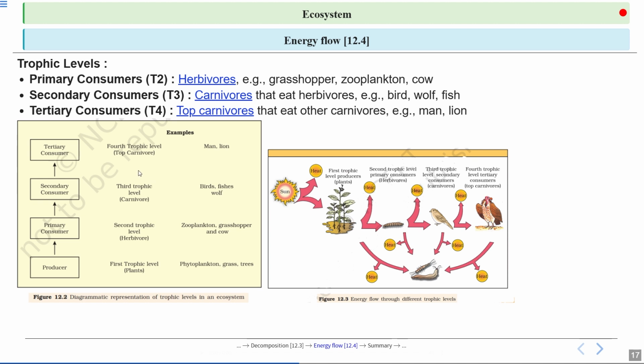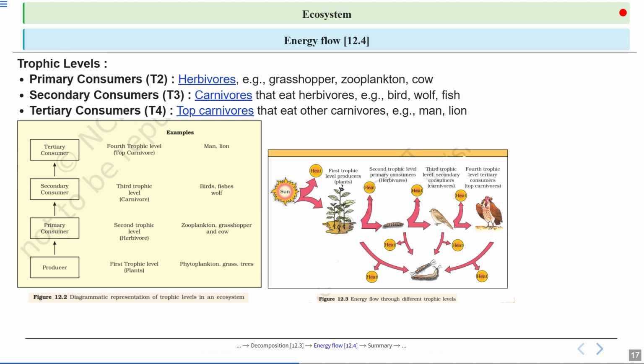Similarly, you can see in the other diagram, the energy flow is shown to you. Here you can see each level obtains energy by consuming organisms from the level below it, with energy and biomass decreasing at each successive level.